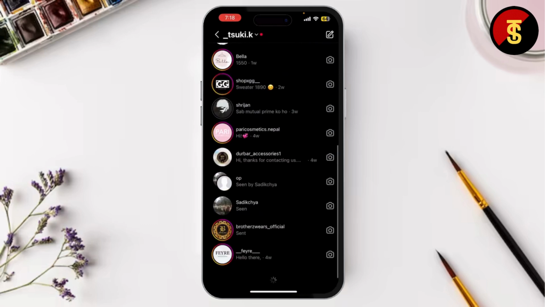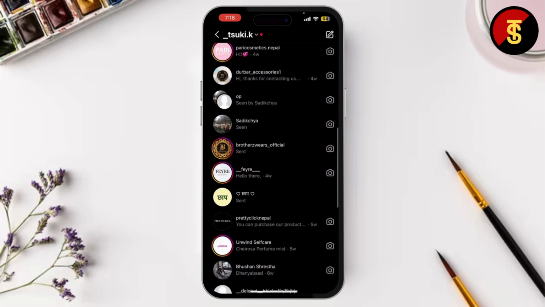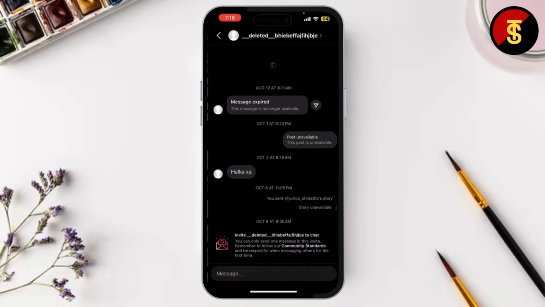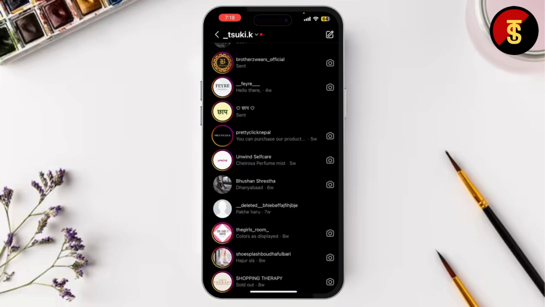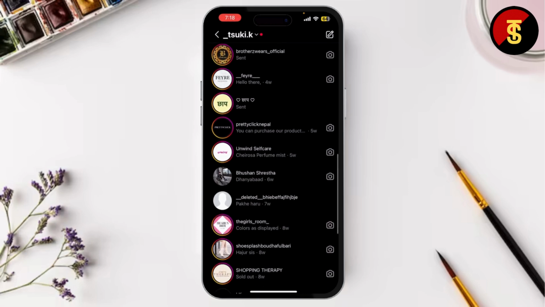Go to their DMs and find the conversation. If you find the chat but the profile picture is missing, or if it shows "deleted" or "user not found," that's another solid sign that they've blocked you. But what if the conversation is completely gone? That could mean that they've deleted the account, or they've blocked you and removed the conversation.